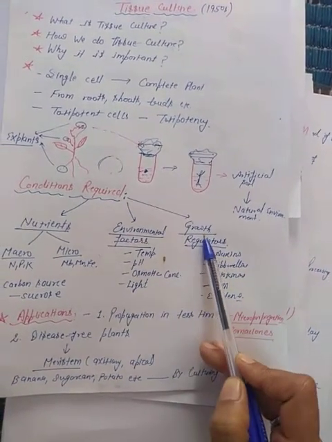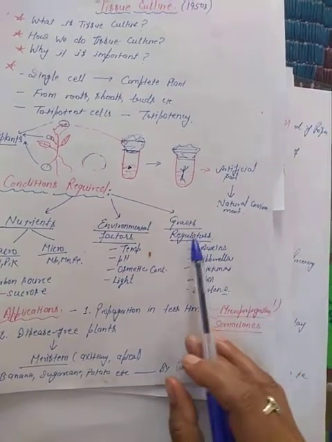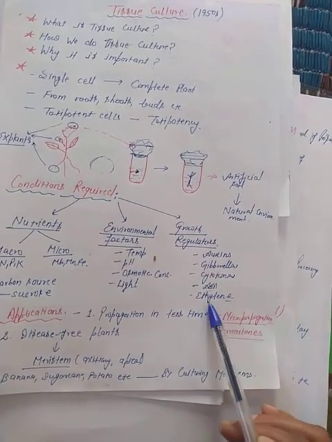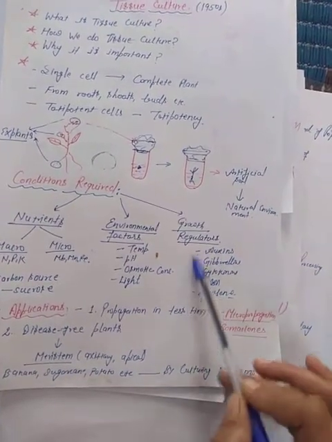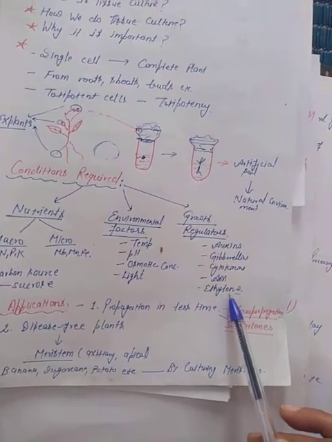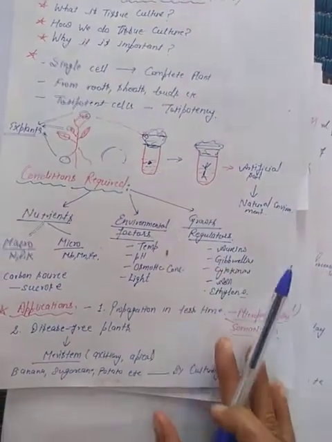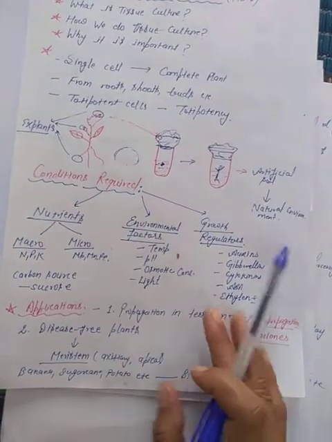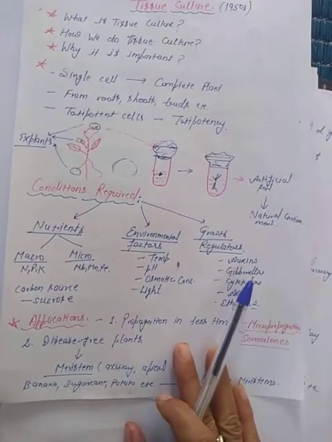Then very important, last, growth regulators. These are the plant hormones which are essential for the proper growth of the plants. Auxins, gibberellins, cytokinins, abscisic acid, ethylene, this is the list of the plant growth regulators or hormones, which are also required in very minute amounts but are necessary, right? They are very important, you have to add these in the nutrient medium. So in this way, all these conditions should be kept in mind for the proper completion of the tissue culture technique, right?